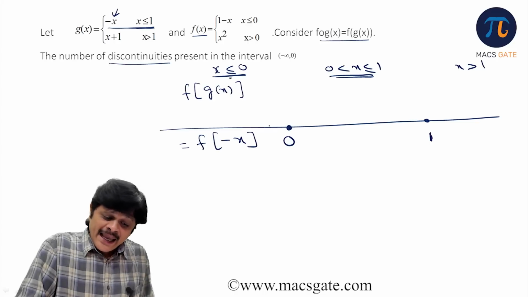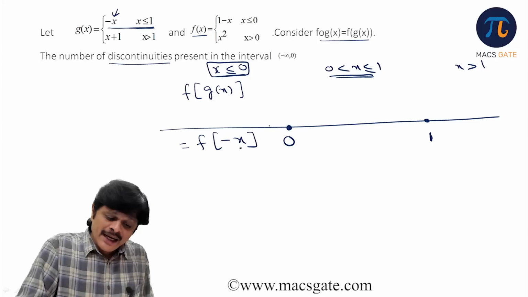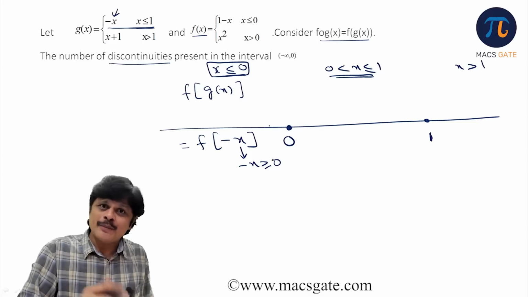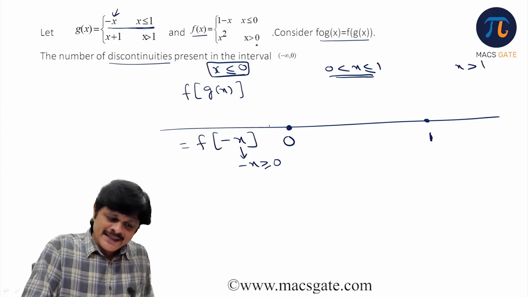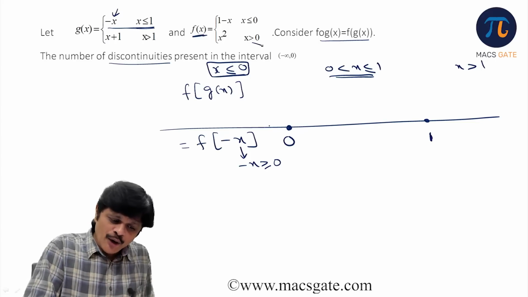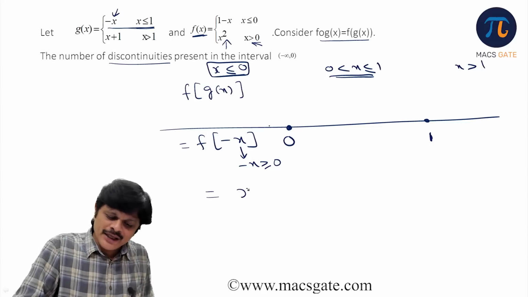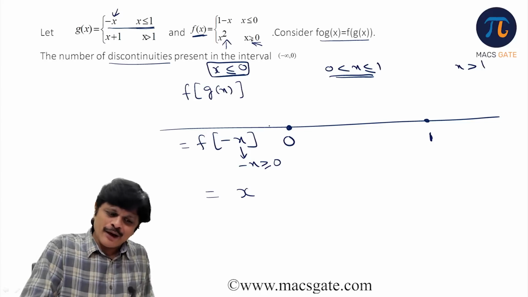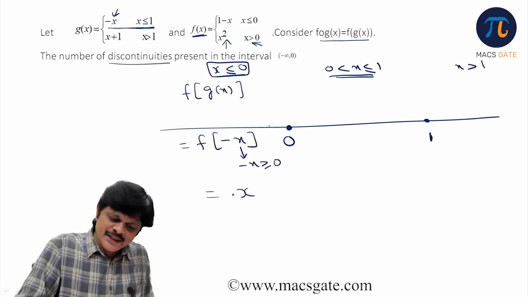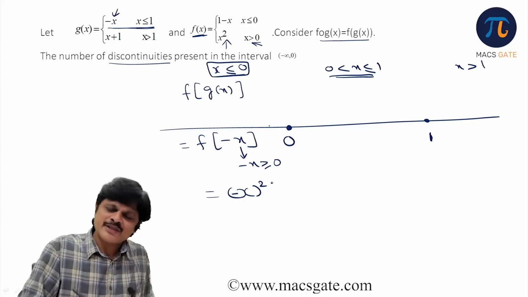Now x less than 0 means minus x will be greater than 0. Correct or not? When x is less than 0, minus x will be greater than 0. So for x greater than 0, how is f(x) defined? It is defined as x square. So the definition would be, whatever fellow, minus x is greater than 0, no? So it is minus x whole square, square of that function.